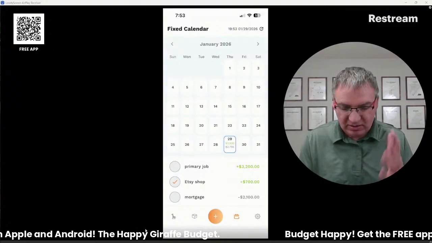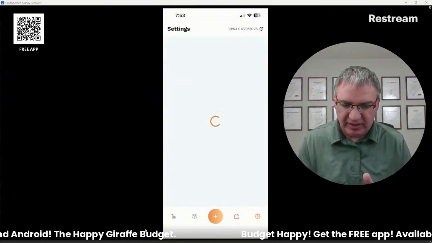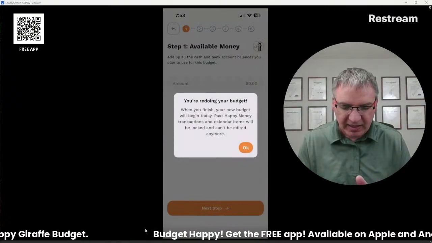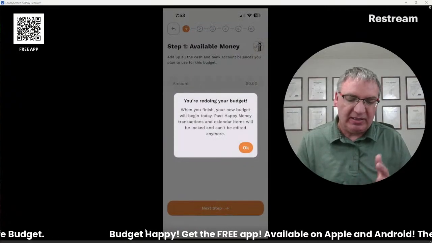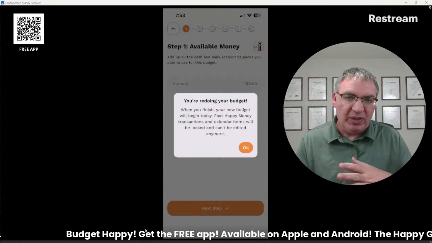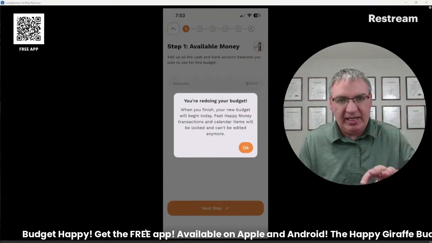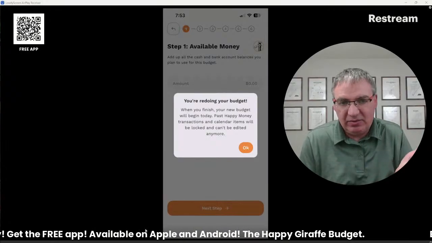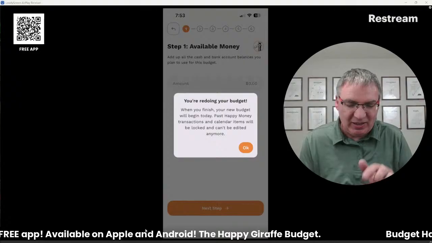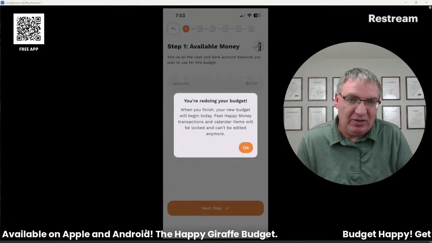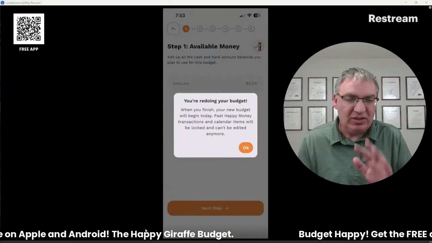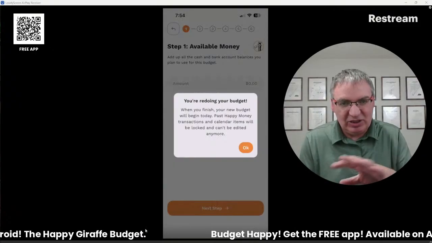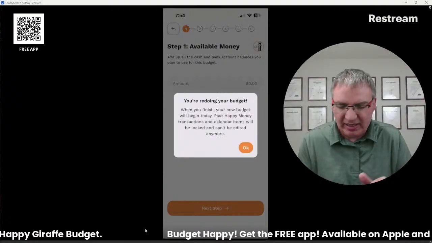Now that you know what this is looking like, what it's going to do, I'm going to go back in and I'm going to edit my budget. And it says that when you redo your budget, stuff in the past is going to get locked because the app is always today and looking forward. It doesn't care about what was yesterday because I really don't care what you did yesterday. Your bank balance is going to reflect whatever it was that you did. So just so you know, if you redo your budget, stuff in the past stays there. It's still going to show up in the app. It's just going to be locked. You won't be able to edit it.